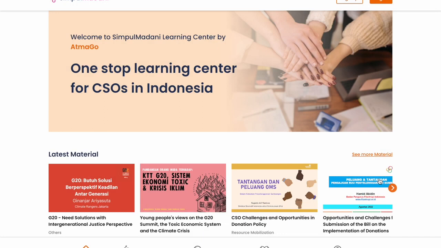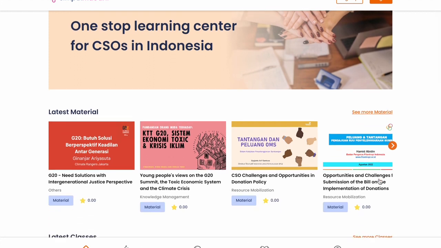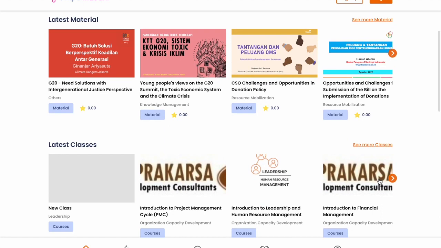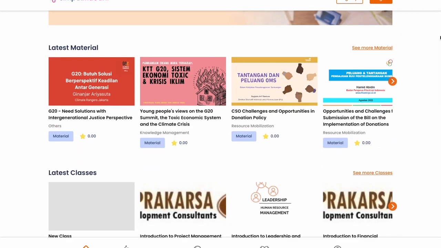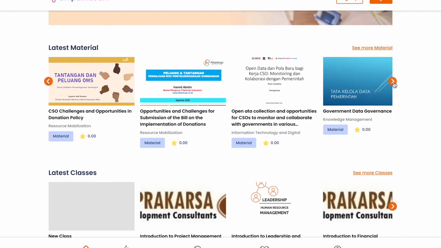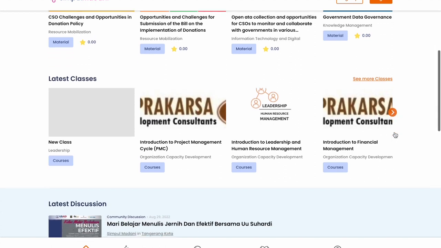We understand that in order for communities, and really any organization, to implement their projects and actions well, they need to develop themselves along the way. To fulfill that, we have this learning center, where people can find learning materials that came from the communities themselves and from content experts, and also classes they can join and have discussions with fellow communities and leaders.